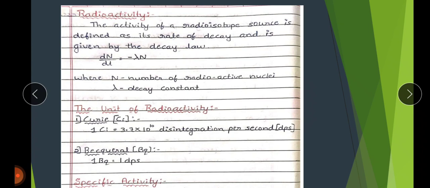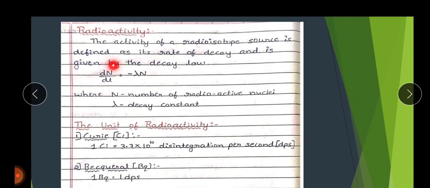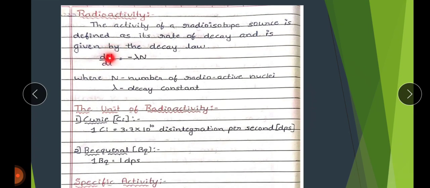In all decay processes, mass and charge are conserved. The radioactive decay law states that the probability per unit time that a nucleus will decay is a constant.